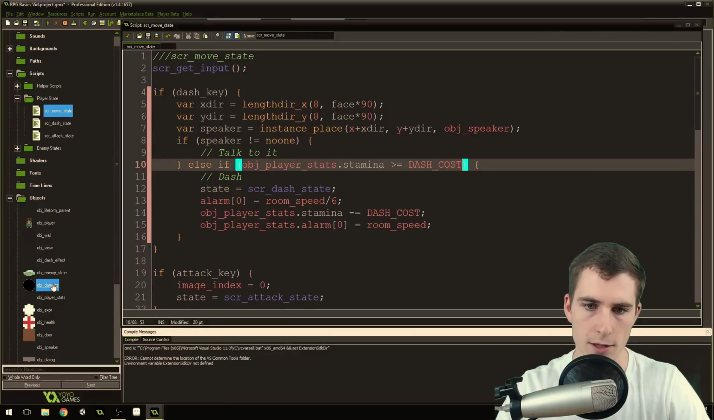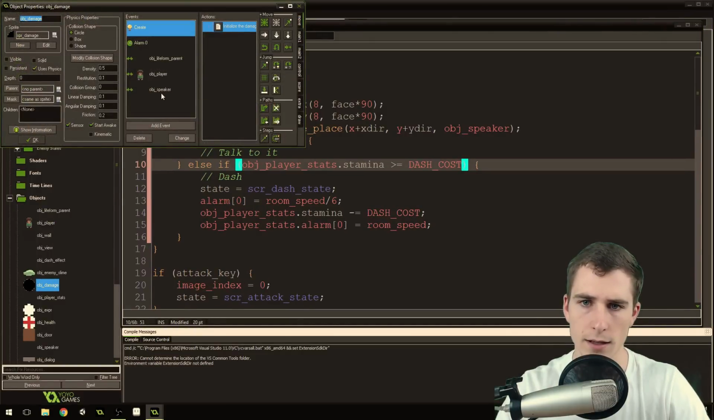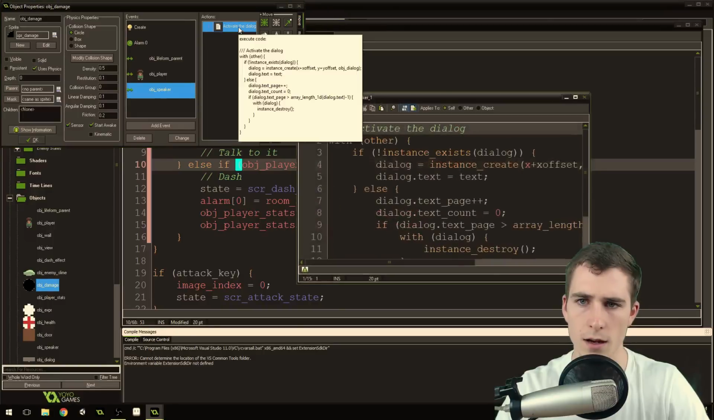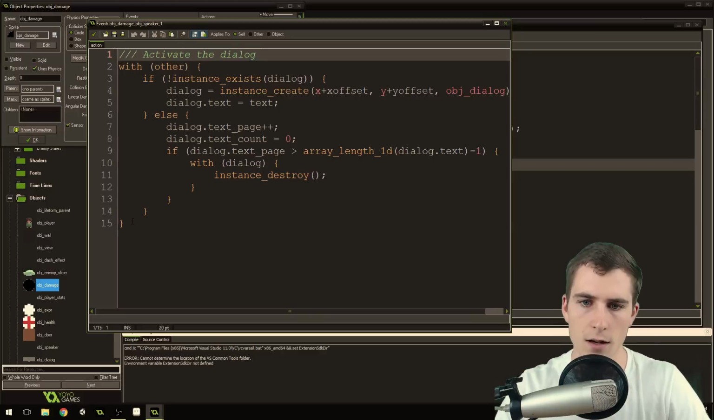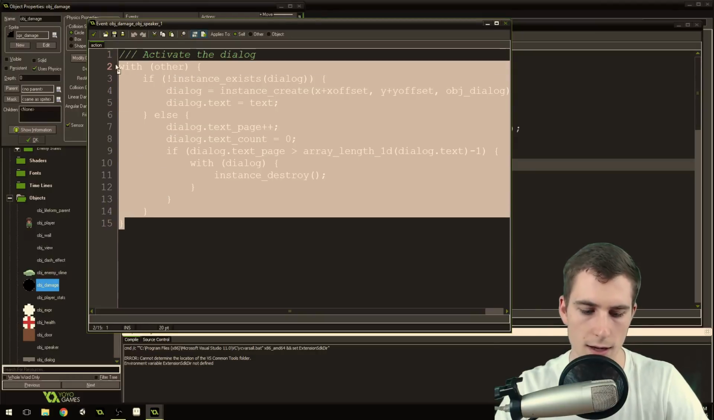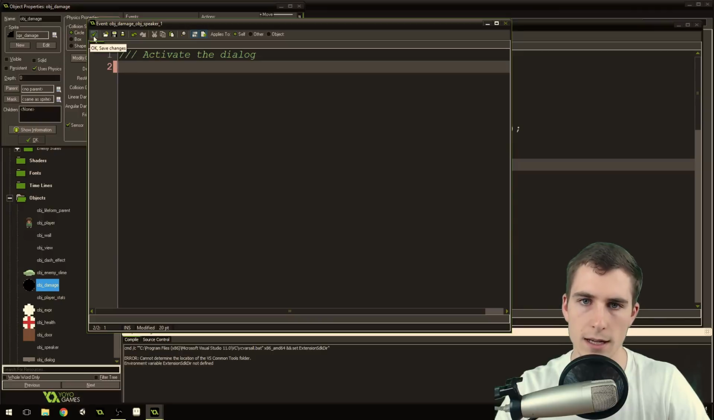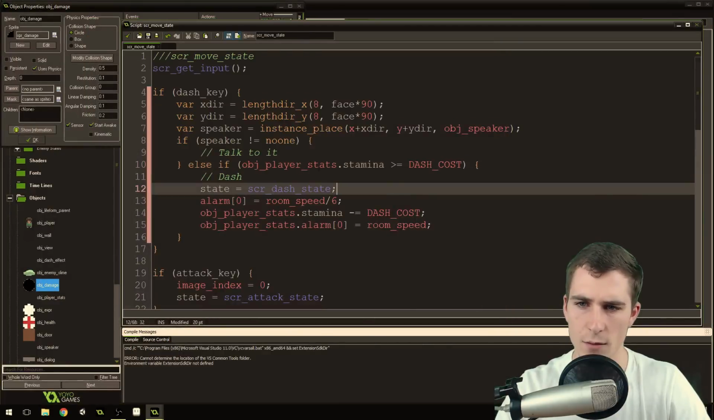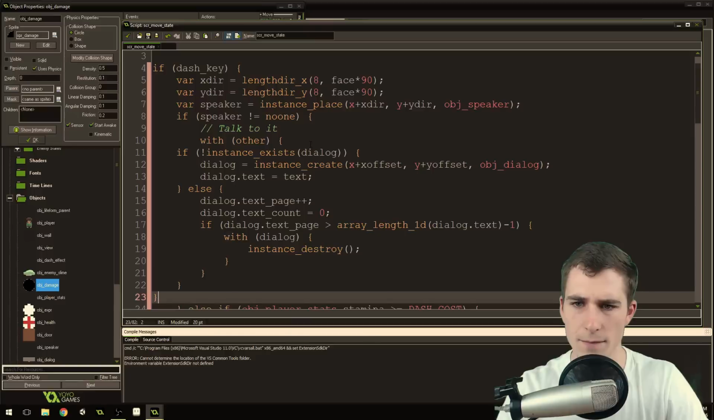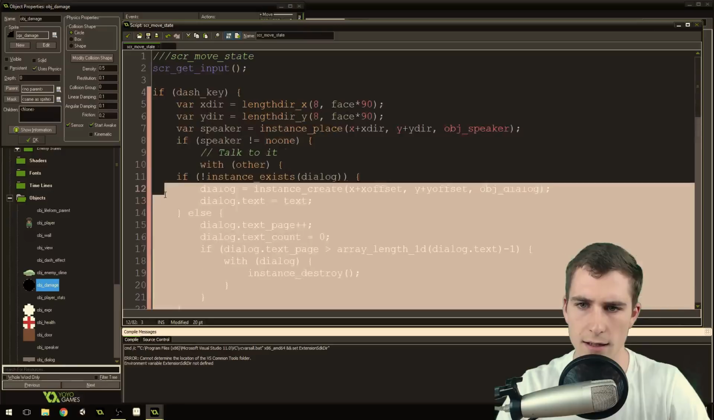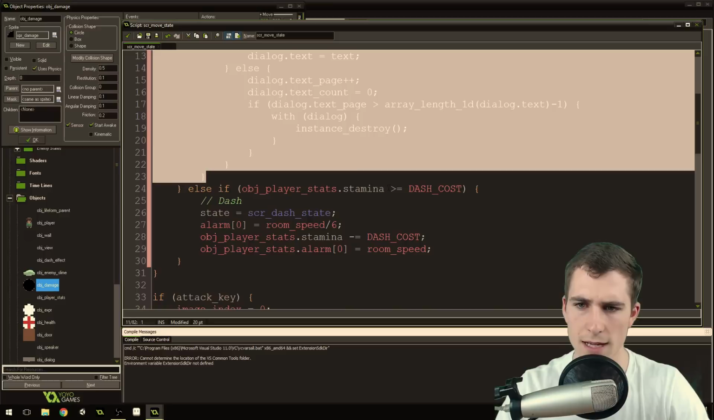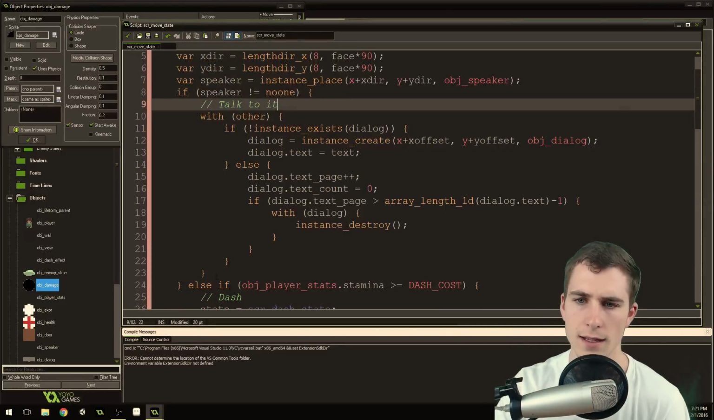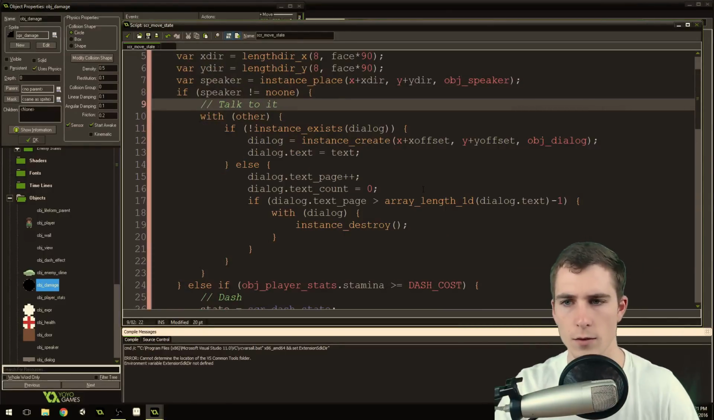Come into the damage object right here. Go into the collision event with the object speaker. Open this up. And this whole code right here, this is how we talk to a speaker. So we're going to copy this right here. Control X, because we don't need it in here anymore. And then we're going to do Control V. Now it's going to paste that kind of ugly, but if you select it like this, you should be able to tab it over and get it nice and tabbed just like it was before.